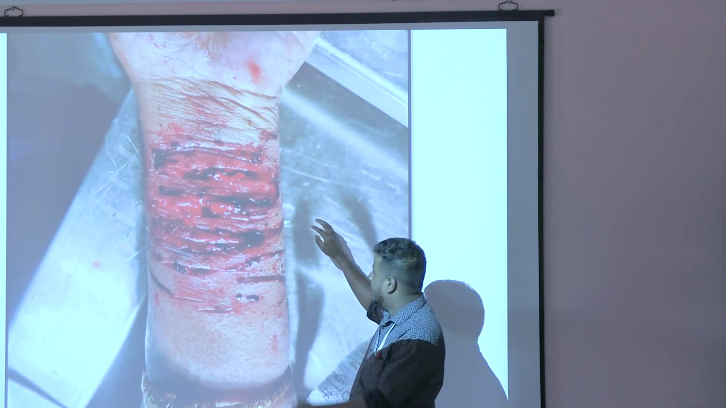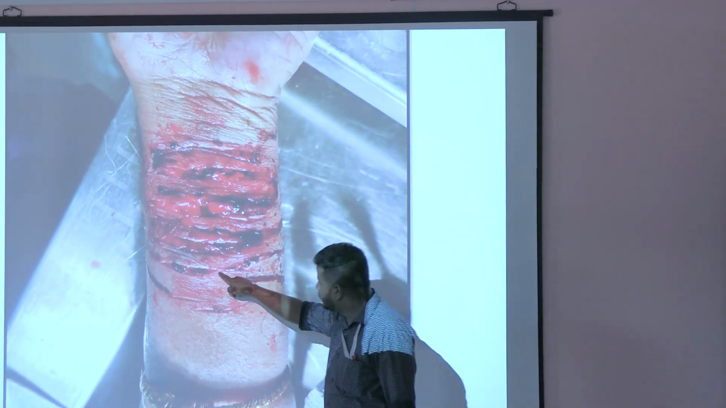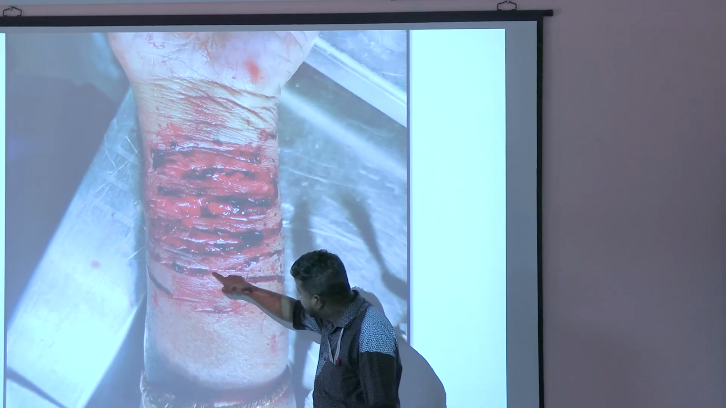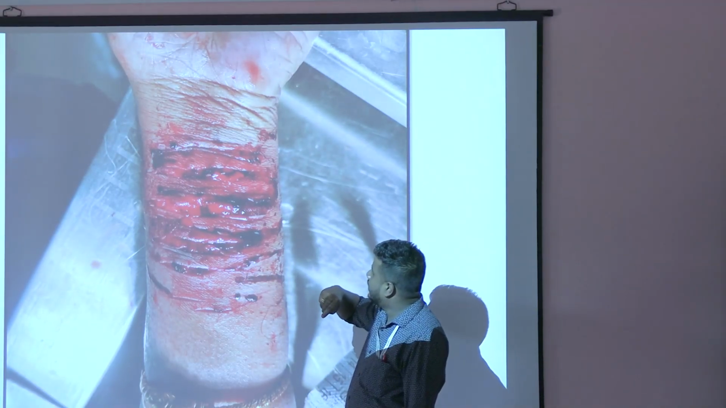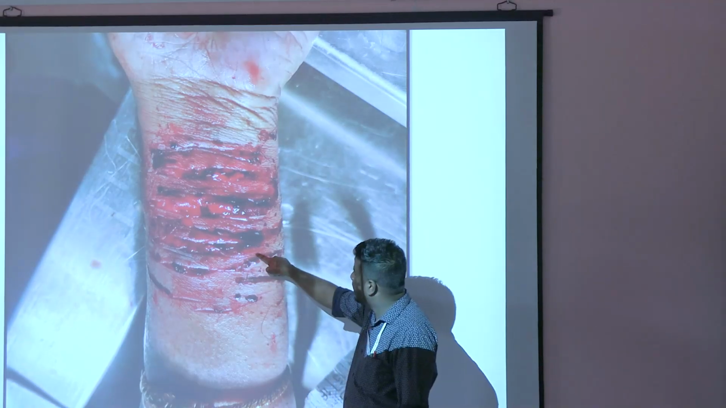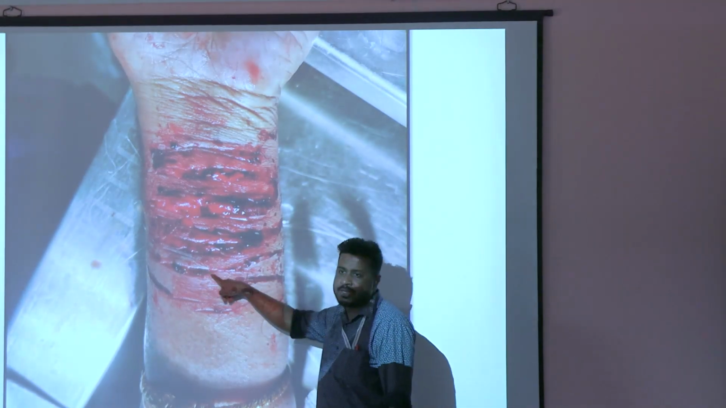Okay. Do you see tailing of the wound? This one you see. This is one tailing. So this makes an incised wound.